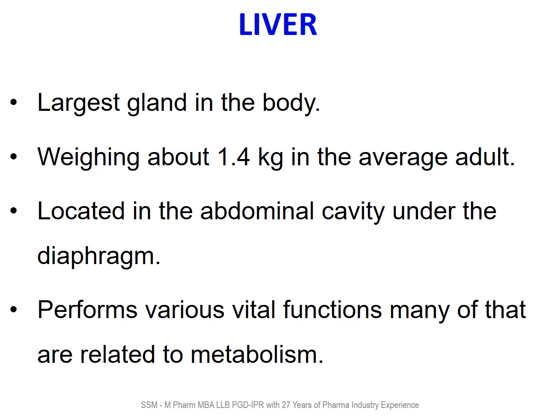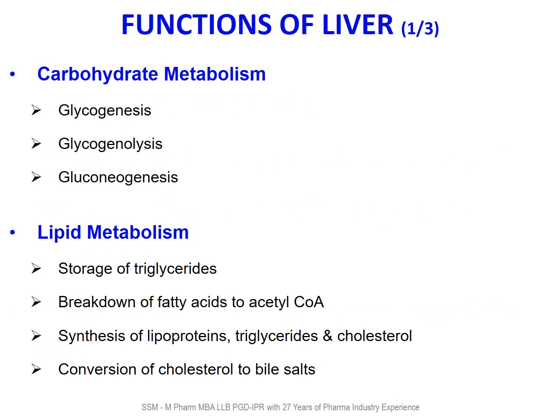Liver is the largest gland in the body, weighing about 1.4 kg in an average adult. It is located in the abdominal cavity under the diaphragm. It performs various vital functions, many of which are related to metabolism. Functions of liver: carbohydrate metabolism, like glycogenesis, that is formation of glycogen; glycogenolysis, which is breakdown of glycogen; gluconeogenesis, which is formation of new glucose molecule.